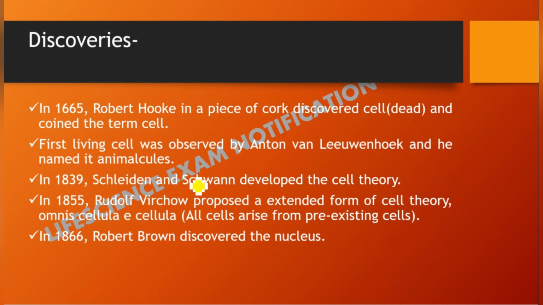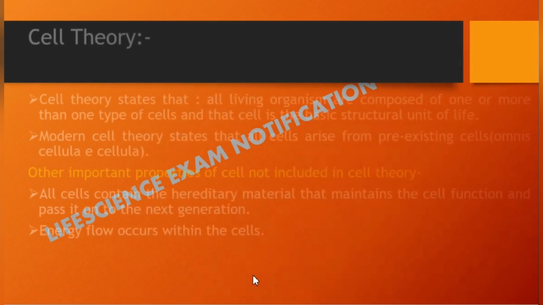Okay. After Schleiden and Schwann comes Rudolf Virchow. He extended the cell theory which was given by Schleiden and Schwann, and he extended this theory in 1855 and said that all cells arise from pre-existing cells, and he said this as omnis cellula e cellula, which means all cells arise from pre-existing cells. Then in 1831 Robert Brown discovered the nucleus.